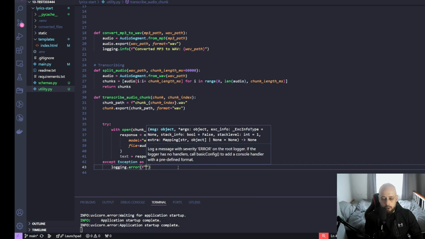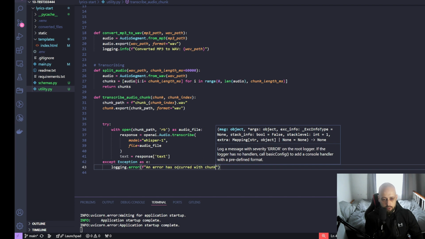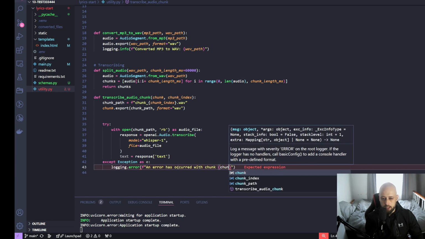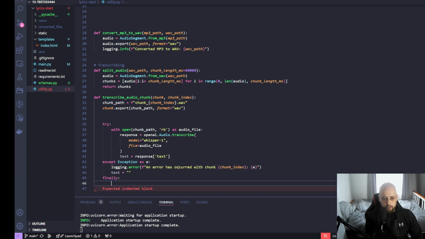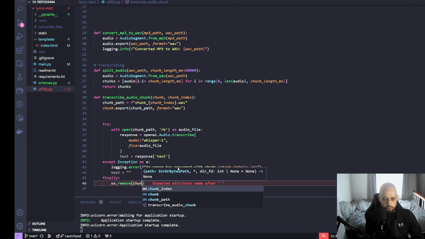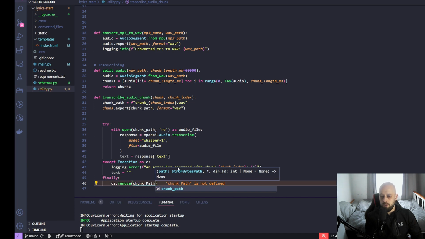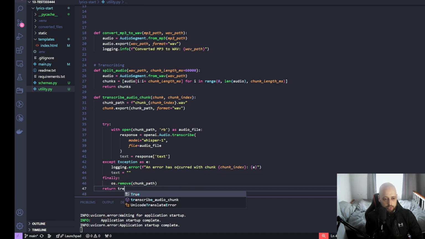and then we'll again utilize logging to say that some kind of an error has occurred. And then we can actually inform what particular chunk caused the problem by passing the chunk index as the error. So we can give it the finally, and we can remove all the chunk files. So it's just a cleanup of after the processing has finished, and we will return the text.